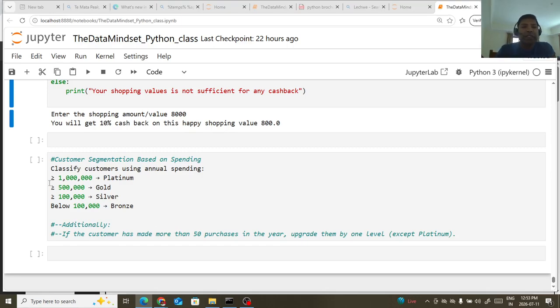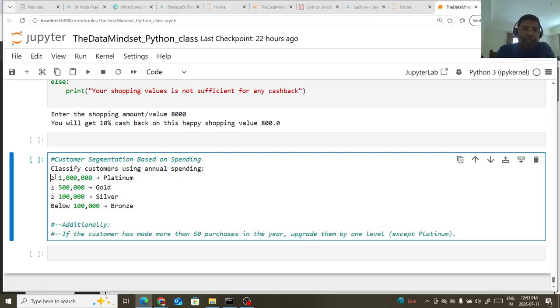So now let's say we have to create the rules for this, like how we can classify. Let's say the rules say that if the customer is spending more than 1 million, that means it's a platinum customer. Greater than 5 lakhs is a gold customer. Greater than 1 lakh is silver, and below 1 lakh is a bronze customer. Okay, so based upon that we will see the customer segmentations.